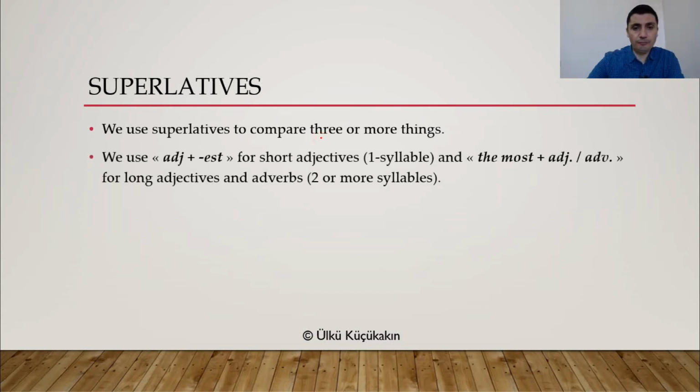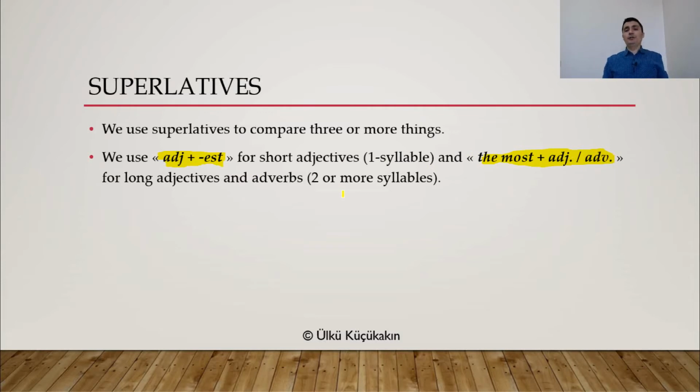Now here, in terms of structure, we use adjective plus est, right? So fast, fastest, short, shortest, long, longest, all right? For short adjectives, or the most plus adjective or adverb for long adjectives and adverbs.